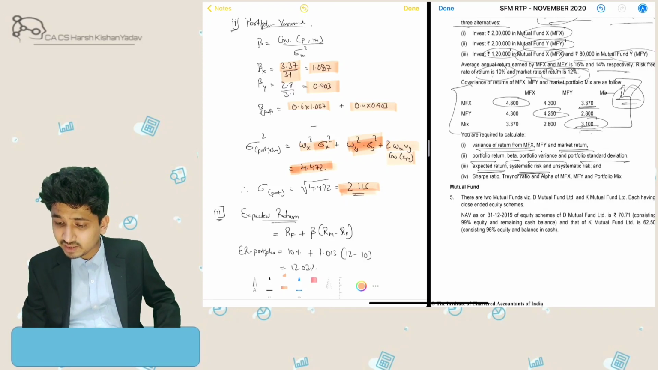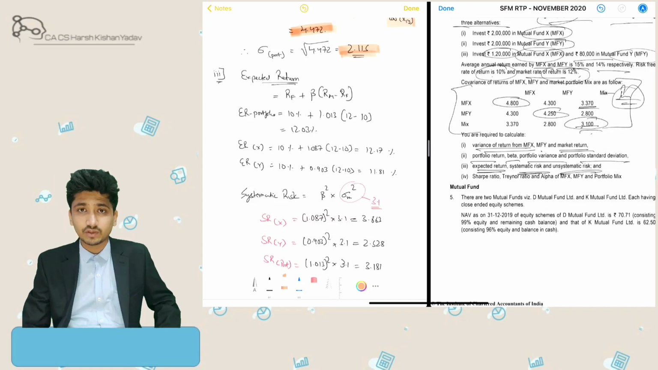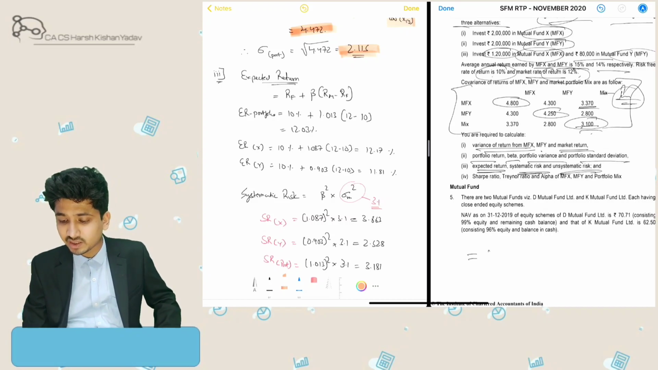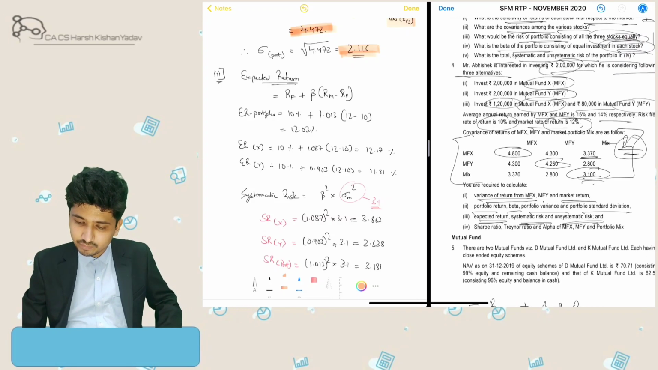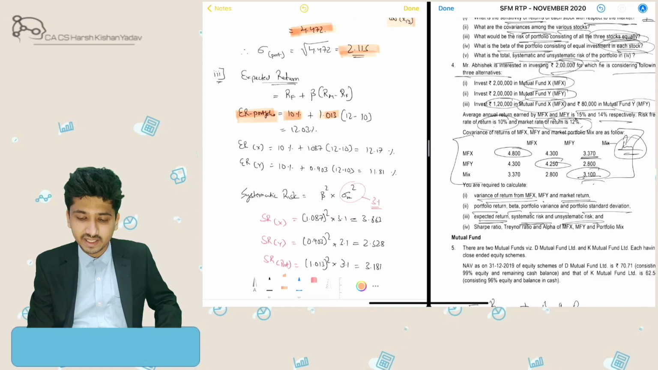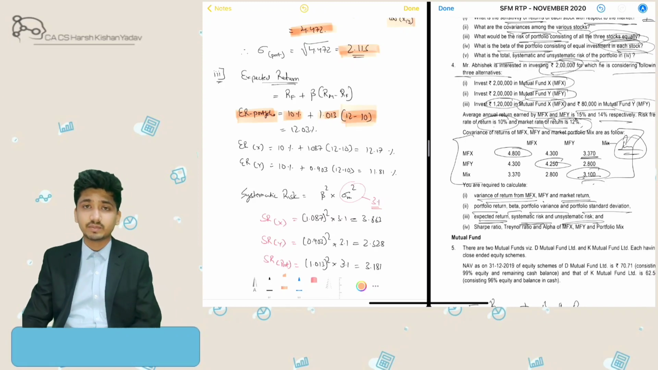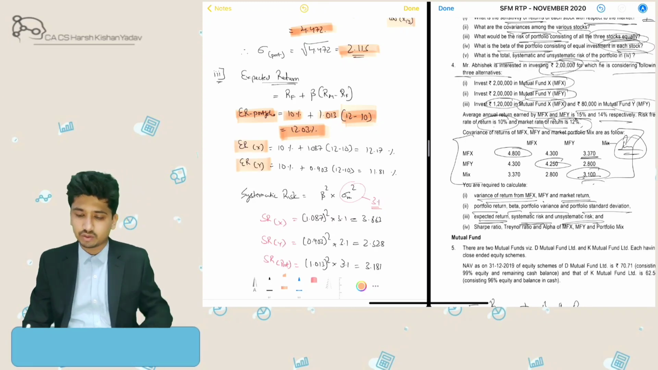Right, then what is expected return, systematic risk and unsystematic risk? Expected return, as per CAPM, is always the risk-free rate of return plus beta into market risk premium. So we'll use the same formula of CAPM over here. Expected return of portfolio will be risk-free rate of return 10% plus beta into market risk premium. So it would be 12.03%. Similarly, we'll calculate for X and Y also.